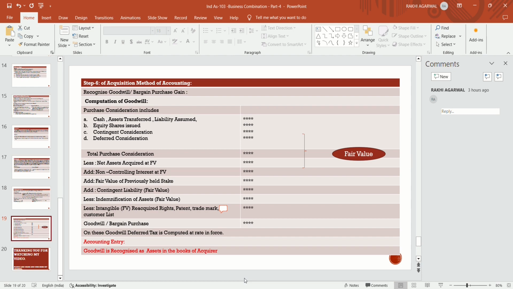On goodwill, deferred tax is to be computed at the enacted rate in force. As the accounting entry, goodwill is to be recognized as an asset in the books of the acquirer.